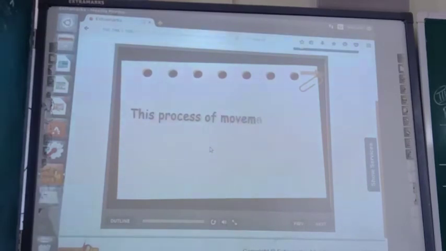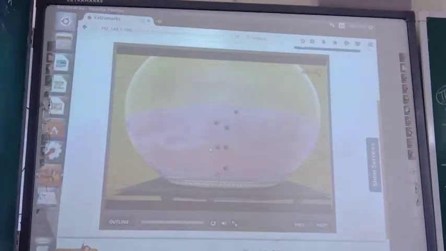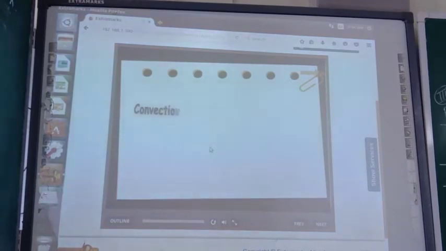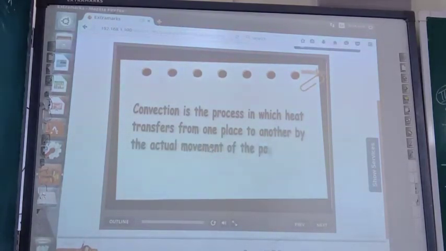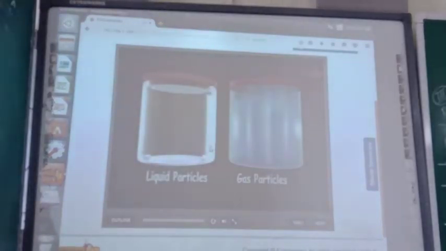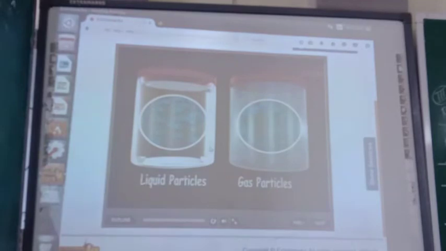This process of movement of the molecules in the water is called convection current. The current keeps on circulating within the beaker till the entire water gets heated up uniformly. Convection is the process in which heat transfers from one place to another by the actual movement of the particles of the medium. Convection is possible only in liquids and gases, as their molecules are free to move from one place to another.